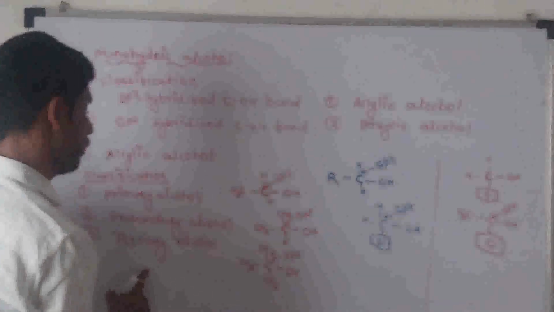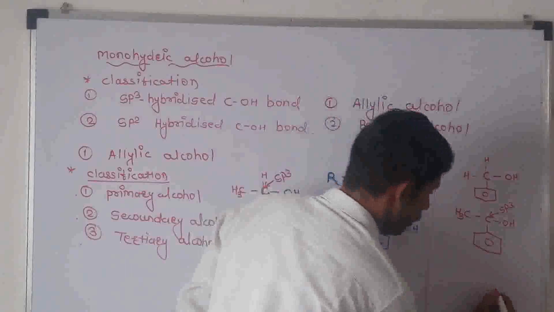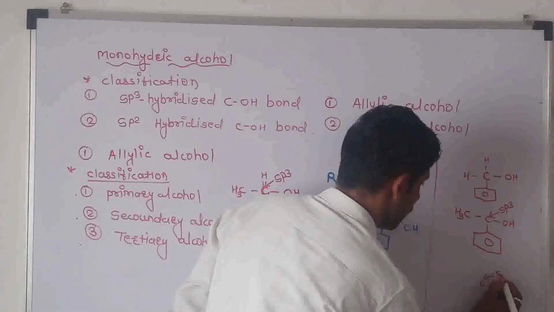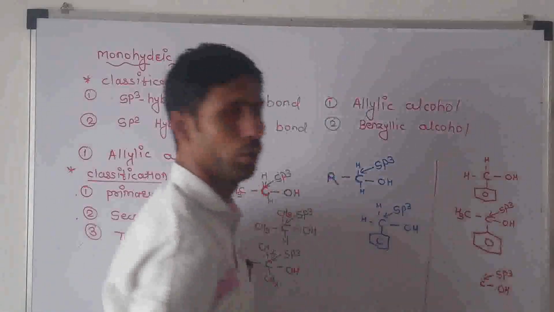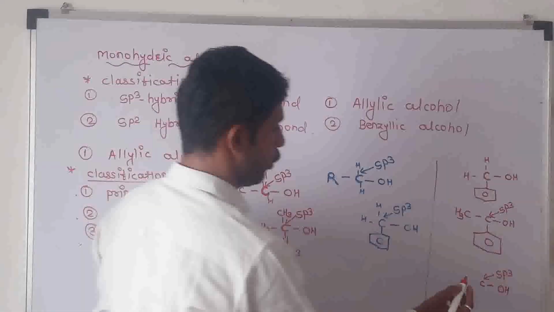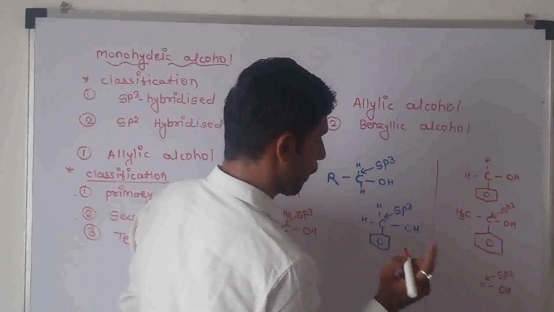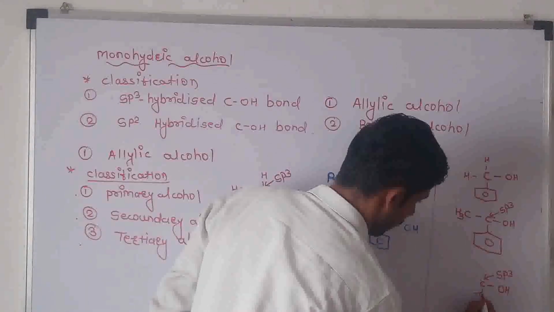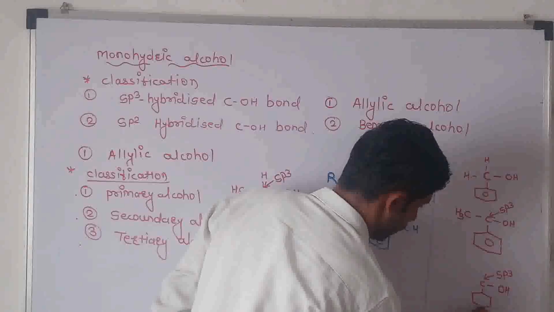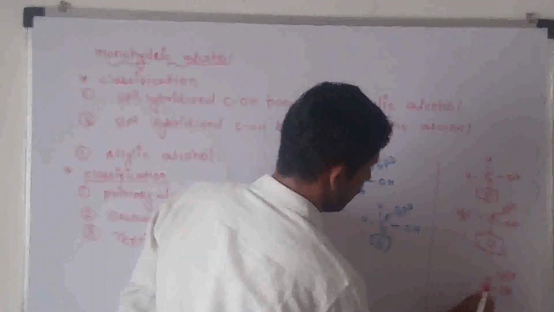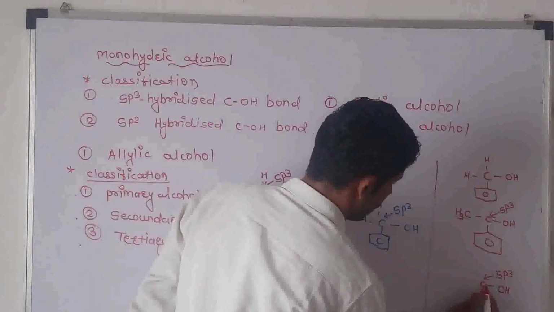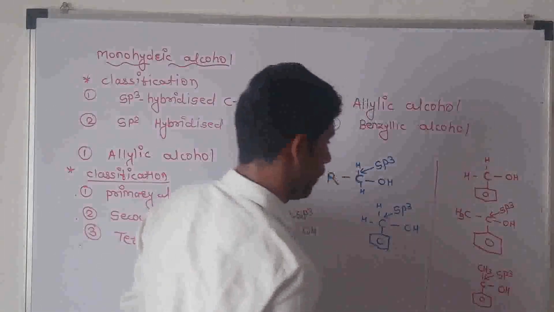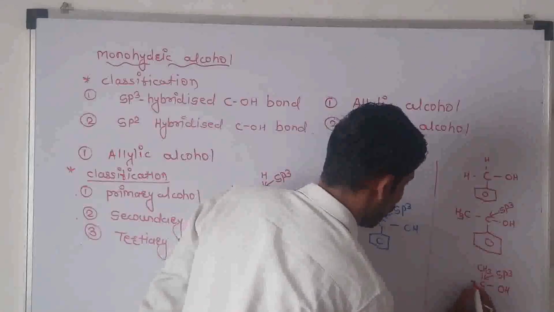Third is the tertiary alcohol. Tertiary alcohol means the OH group is directly bonded to an sp3 hybridized carbon atom next to the aromatic ring. This carbon consists of two alkyl or aryl groups.